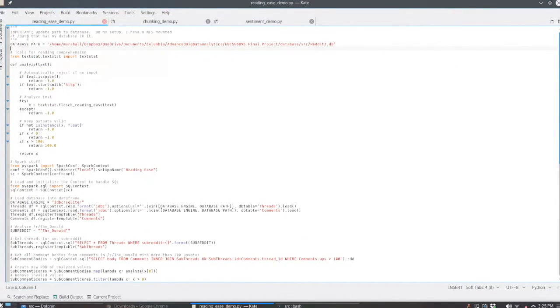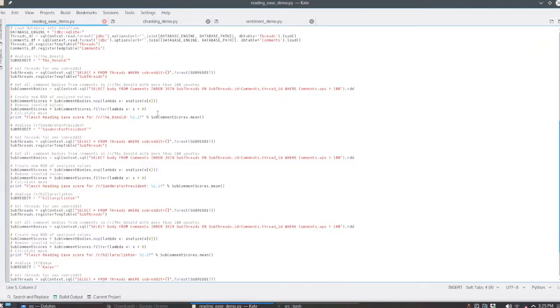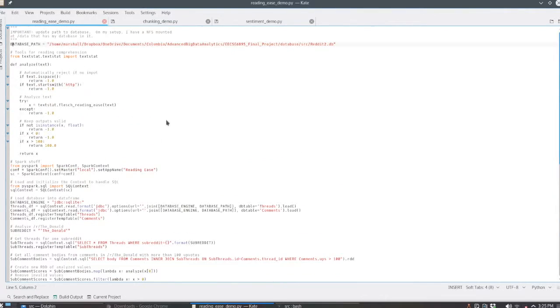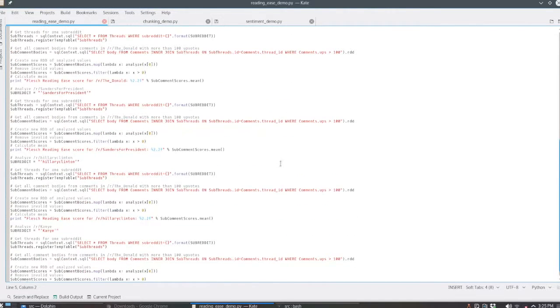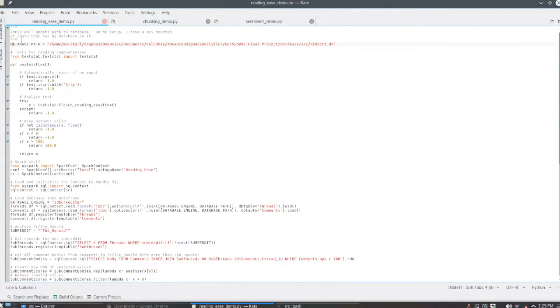Hi everybody, I'm Marshall and I'm going to be walking you through a quick demonstration of the code that we wrote for our final project. Right here in front of me is the script that we wrote to determine the reading ease of all comments for particular subreddits.